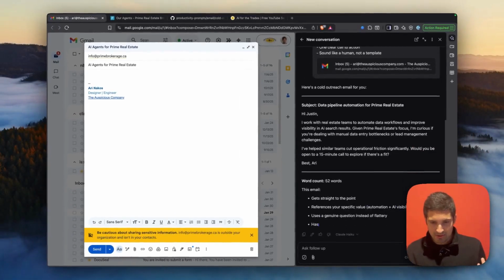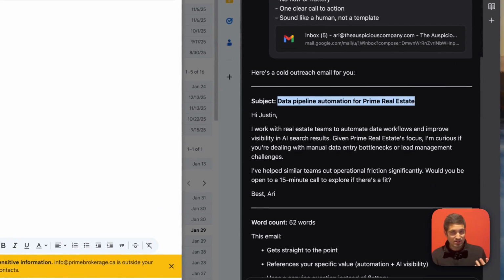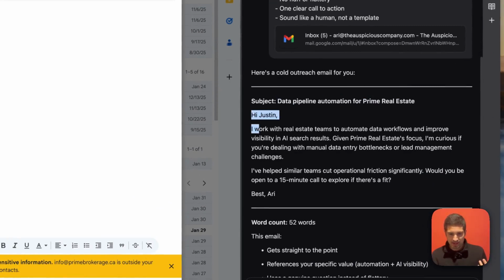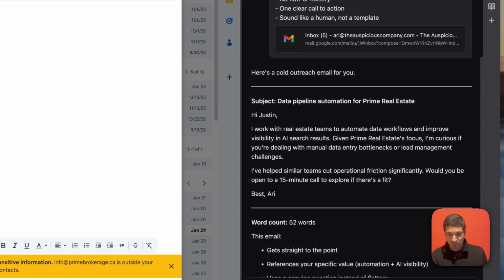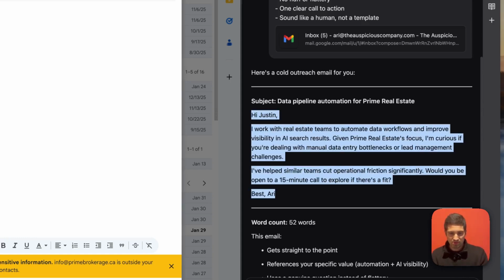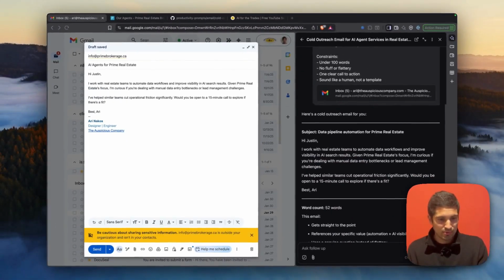And I'm going to go ahead and just press enter, and within a few seconds it's just going to come up with the answer. And you see over here it is, right? So data pipeline automation for Prime Real Estate is the subject, and the email reads: "Hi Justin, I work with real estate teams to automate the data workflows and improve visibility in AI search results." And sounds pretty good to me, right? So I just do this over here and paste it, and we're ready to go.